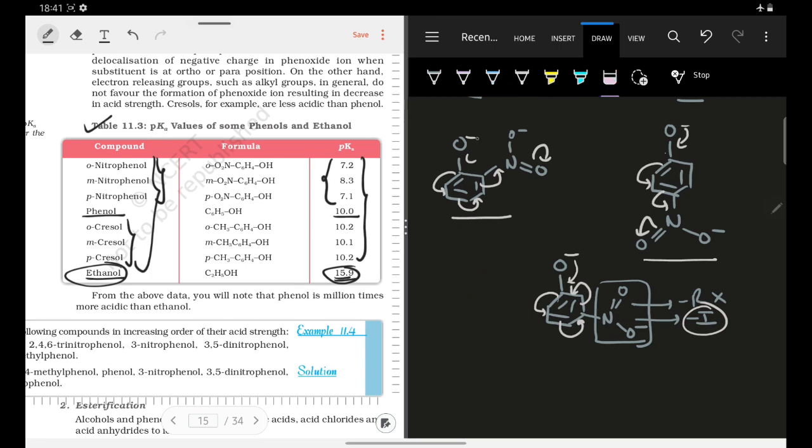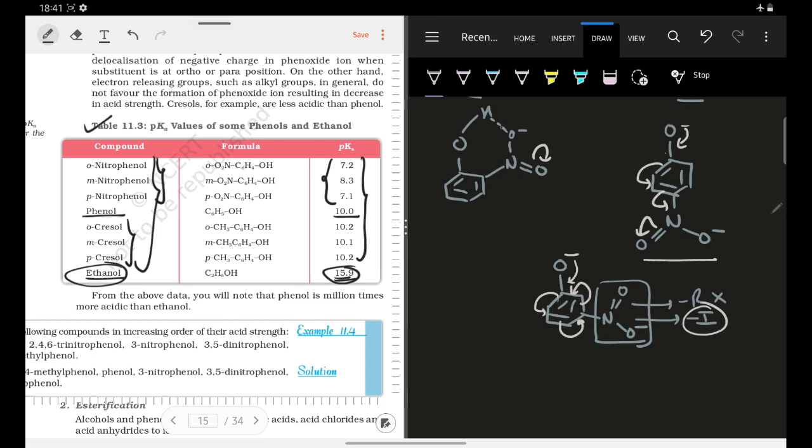So here ortho nitrophenol will be less acidic. Why? Let us try to understand that. In the case of orthonitrophenol, this hydrogen will form hydrogen bonding with nitro. When it forms a hydrogen bond, it will be strongly held by the nitro group, and once it is strongly held, it will not be lost.